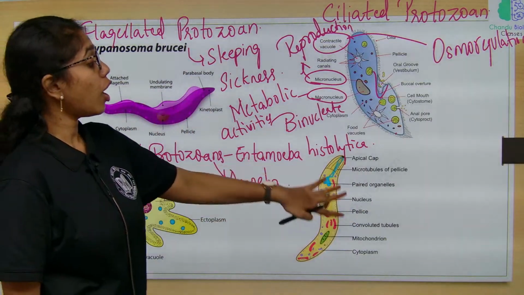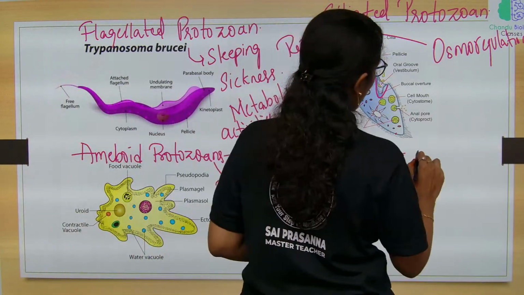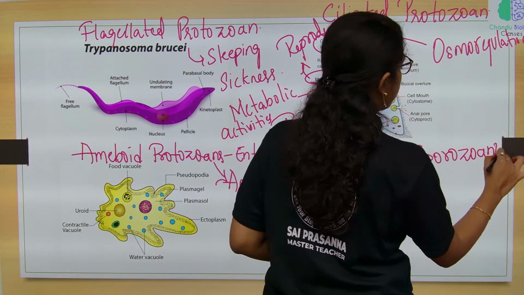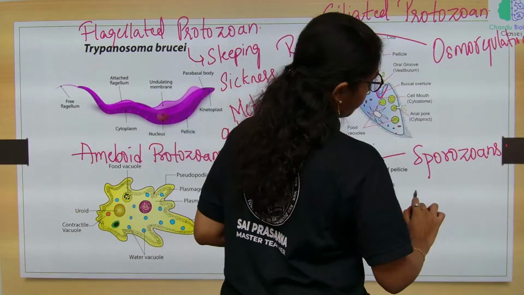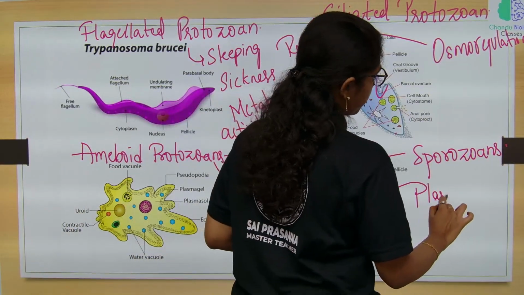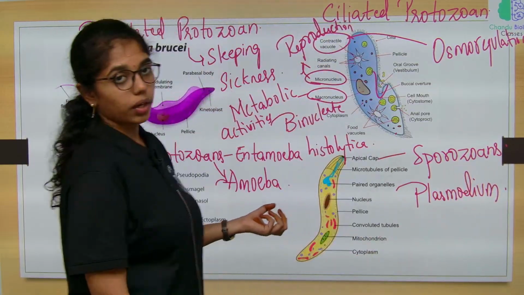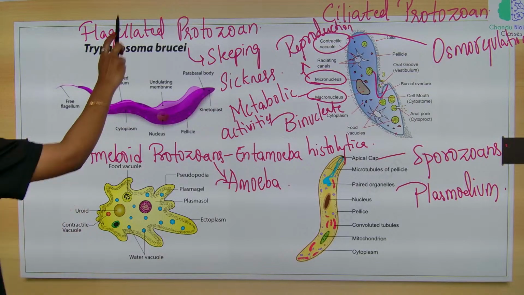And then non-motile protozoans, what are these? Sporozoans. The best example for sporozoans is Plasmodium. So, these are the examples and descriptions of all the 4 types of protozoans.